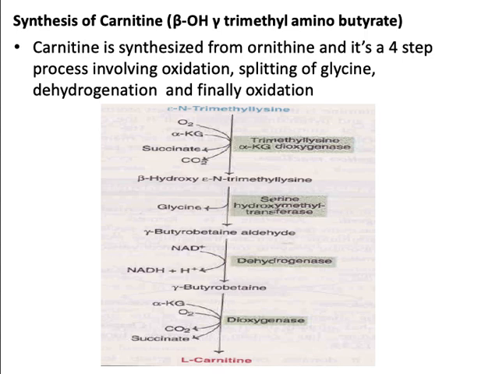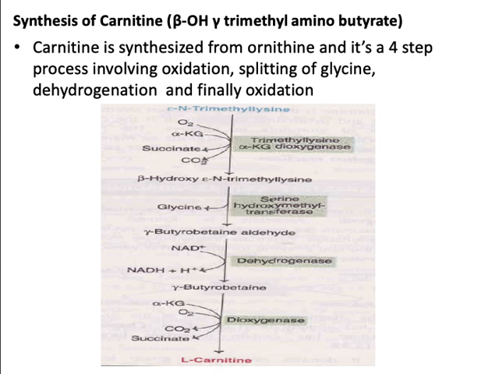N-trimethyl-lysine undergoes oxidation with the help of trimethyl-lysine alpha-ketoglutarate dioxygenase, which is a dioxygenase enzyme that requires molecular oxygen, finally converting to beta-hydroxy